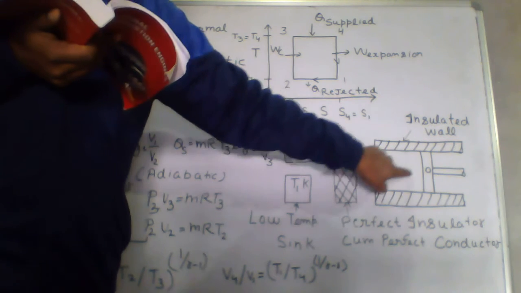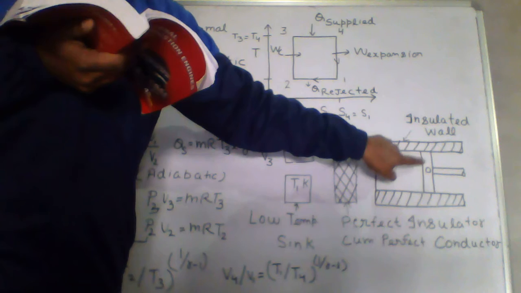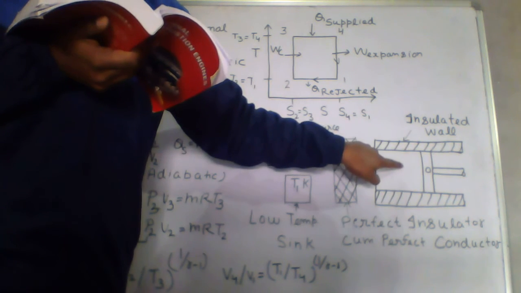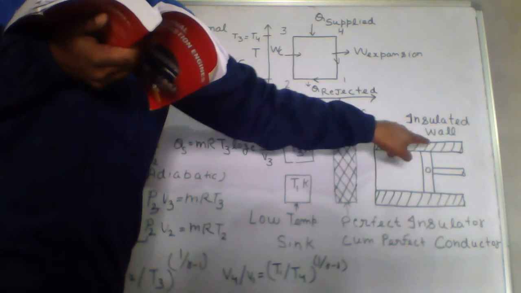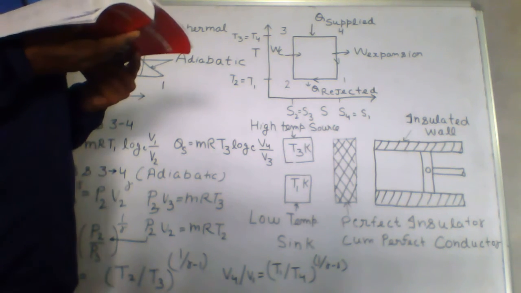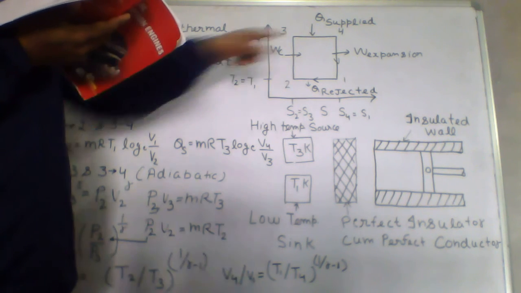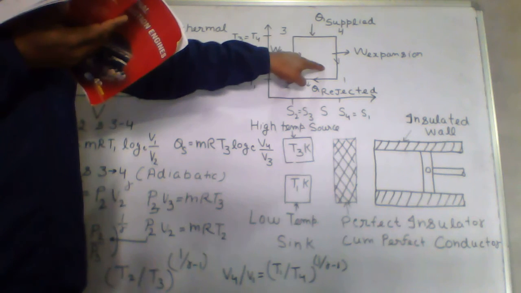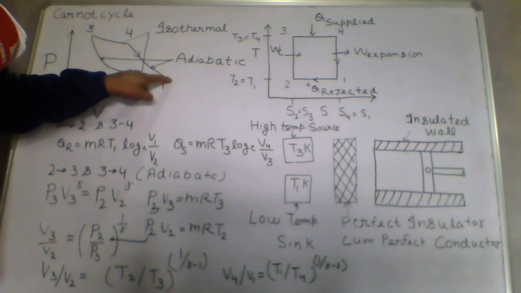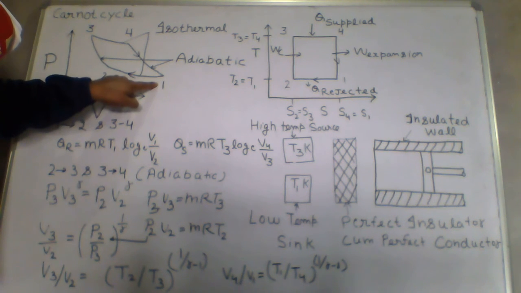You have a high temperature gas here. This will push the piston and the piston will move in this direction. So the working medium, the working fluid, will push the piston, it will expand. And it is represented by a reversible adiabatic process from 4 to 1. So this is your expansion process here, 4 to 1, a reversible adiabatic process.